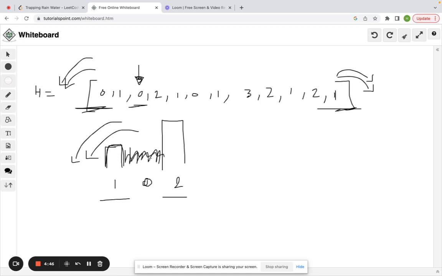Because if you store it between these two, the water will be trapped and contained. But if we try to store it up to this maximum boundary of 2, there's going to be nothing over here to hold in that water, and it's going to overflow out, so it will not be trapped.